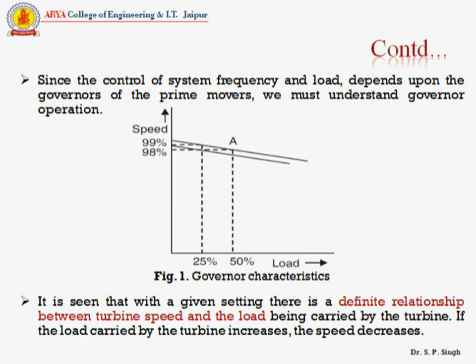In practice, the change in characteristic is obtained by remotely operating the governor control motor from the control room. This characteristic is an ideal one, whereas the actual characteristic departs from the ideal one due to valve openings at different loadings.